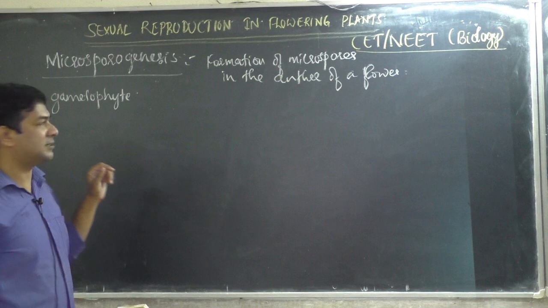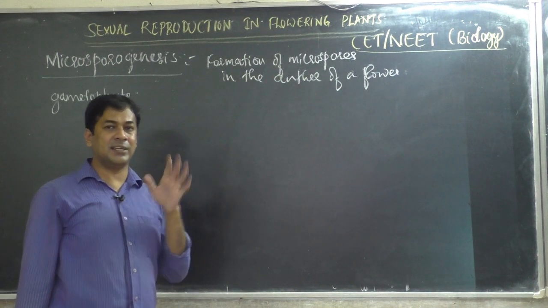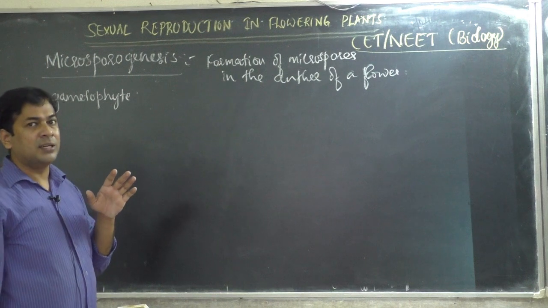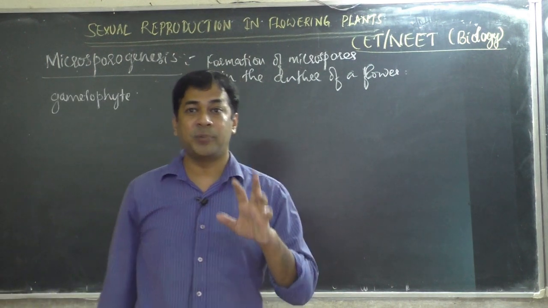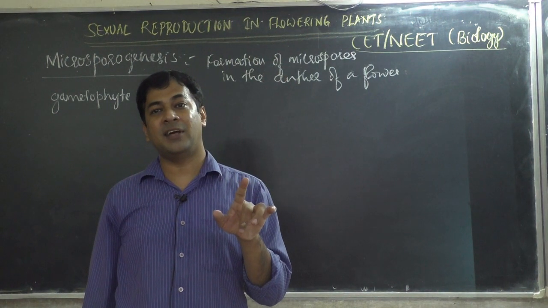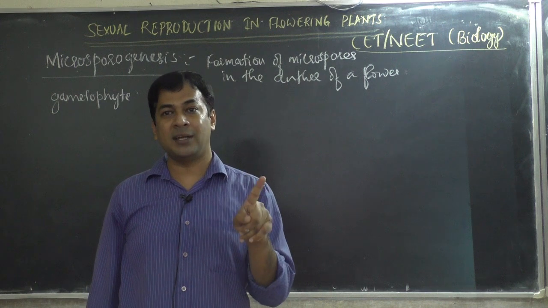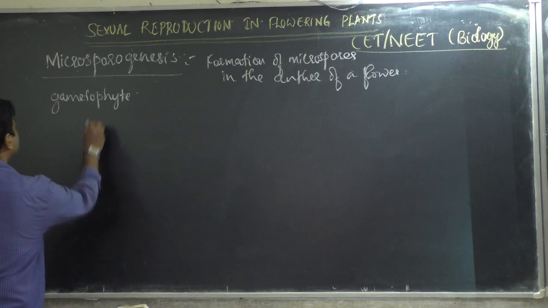What about in plants? In plants, it should be pollen grains and egg, isn't it? But pollen grain is not a gamete. It is a gamete producing structure, because what exactly is the male gamete in a flower? Not pollen grain. Pollen grain is the male gametophyte. What does gametophyte mean?